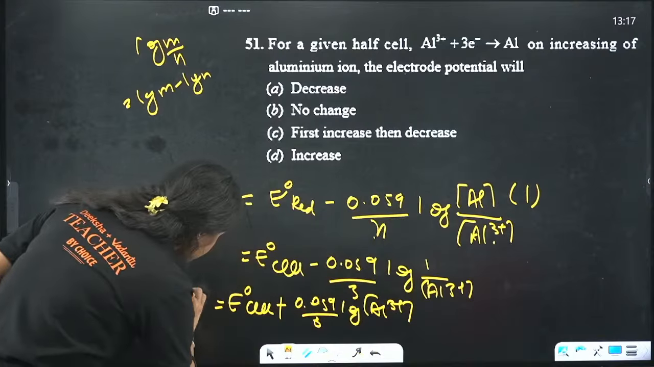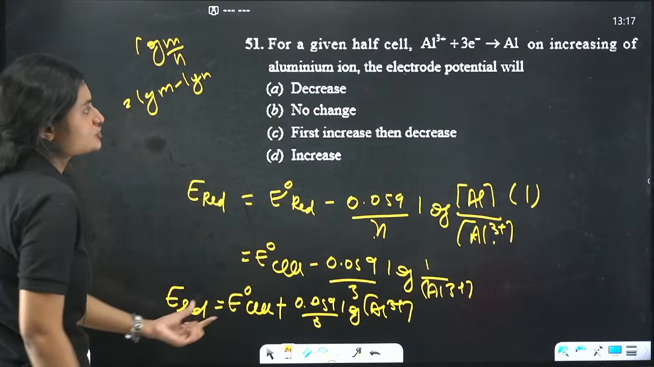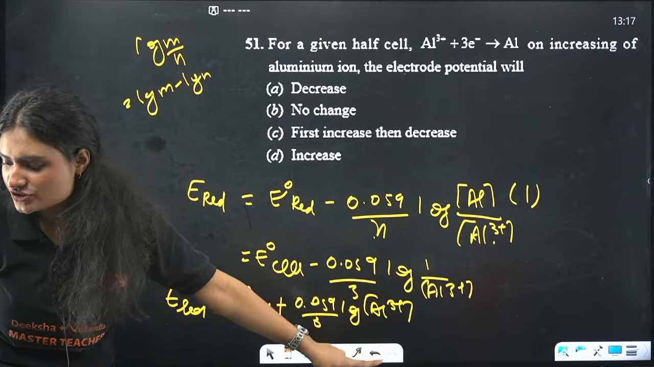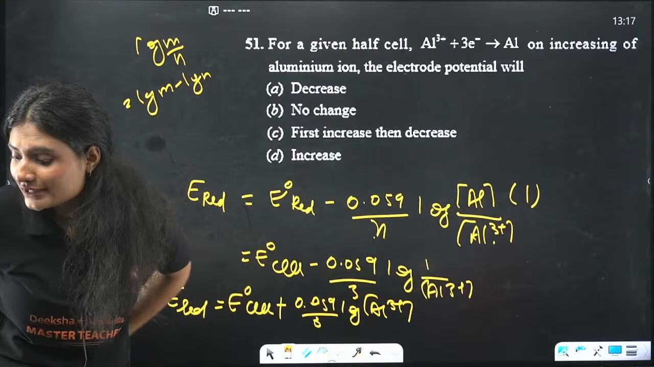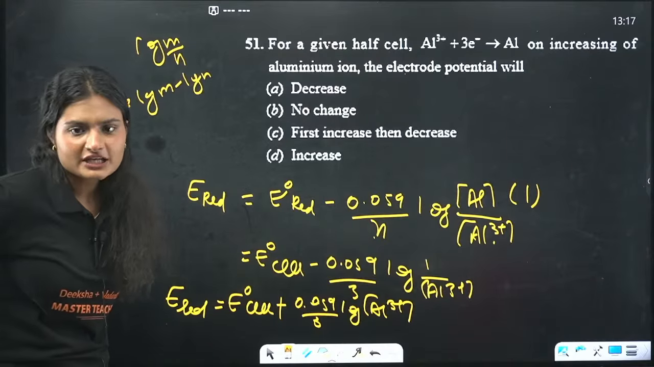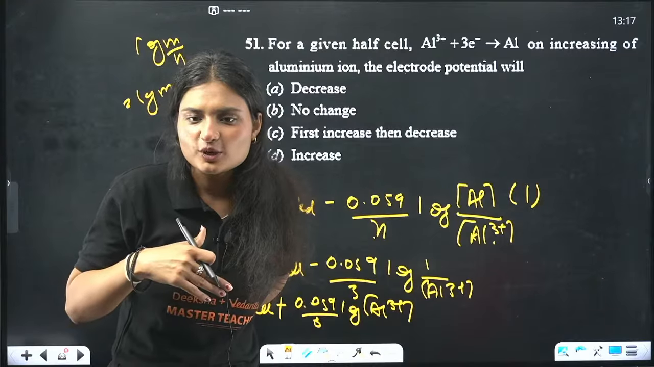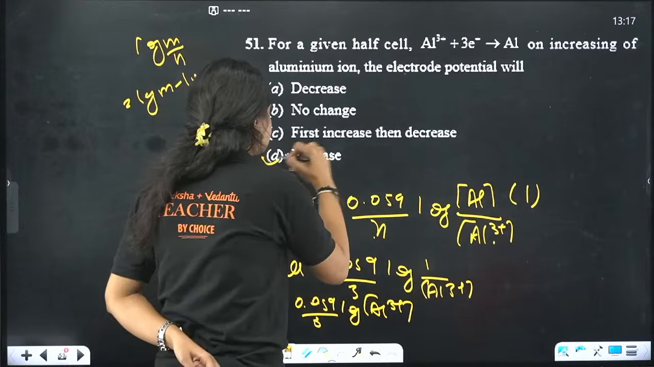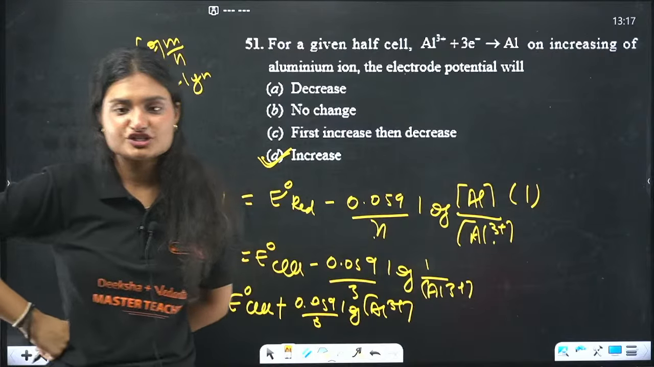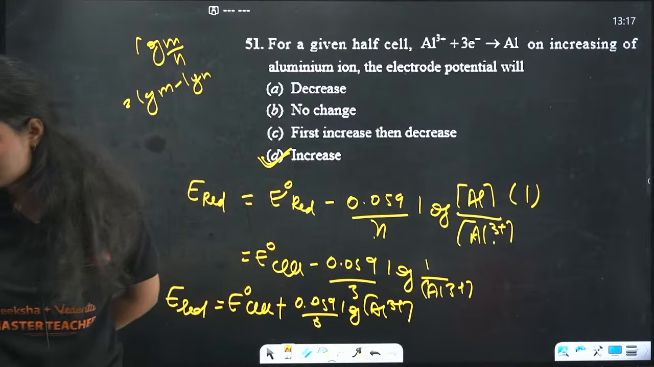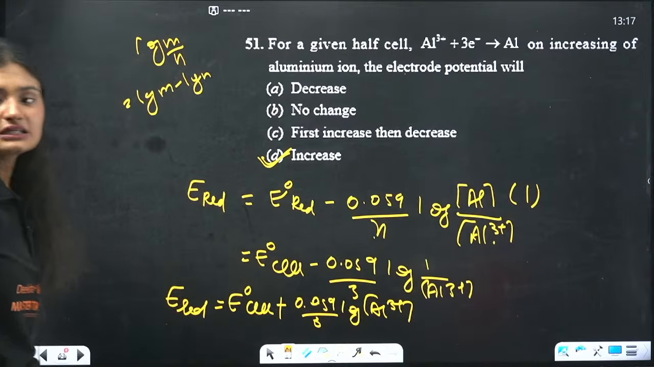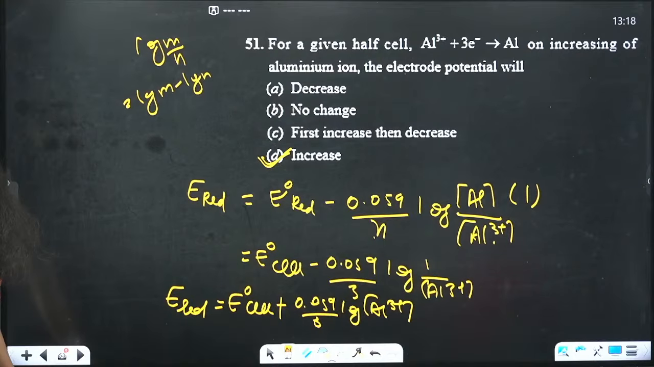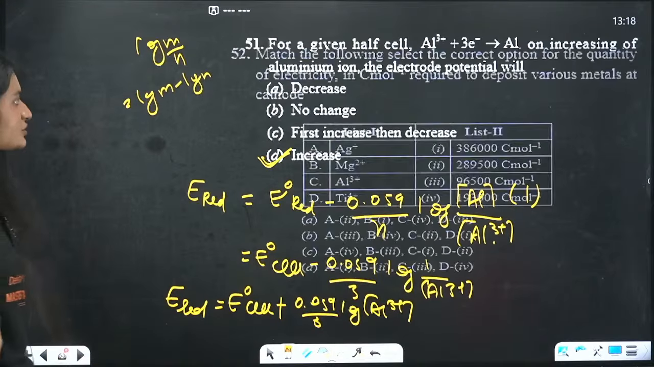That means the reduction potential, the cell potential, the electrode potential, is directly proportional to aluminum ion concentration. So if you increase the aluminum ion concentration, the electrode potential will increase. Yes, the correct answer is option D. Why? Because we just derived this relation. Okay, done. Next question.